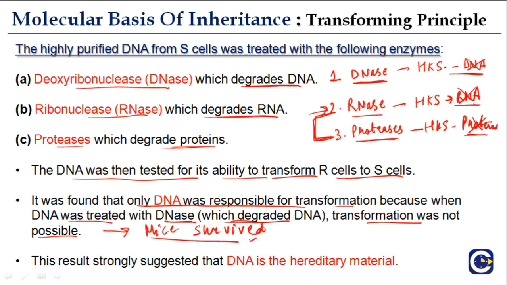Okay. Is it clear? It should be very clear. Otherwise, just rewind and go through it again. And this result strongly suggested that DNA is the hereditary material. So this was one of the initial experiments that were carried out.